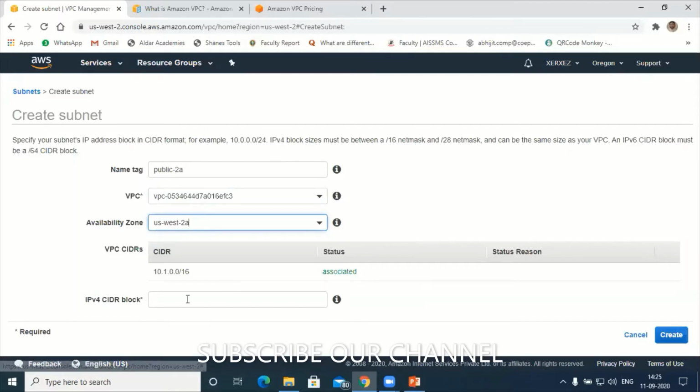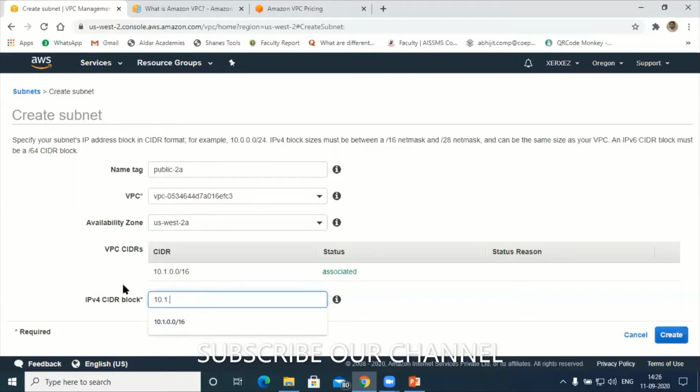Understood? Now here you can differentiate between the VPC IP address and the subnet IP address. I want to assign an IP address for this public 2A server. While assigning the IP for this server, always remember your first 2 numbers will be the same. What is that? 10.1. 10.1 is the VPC IP address, right?